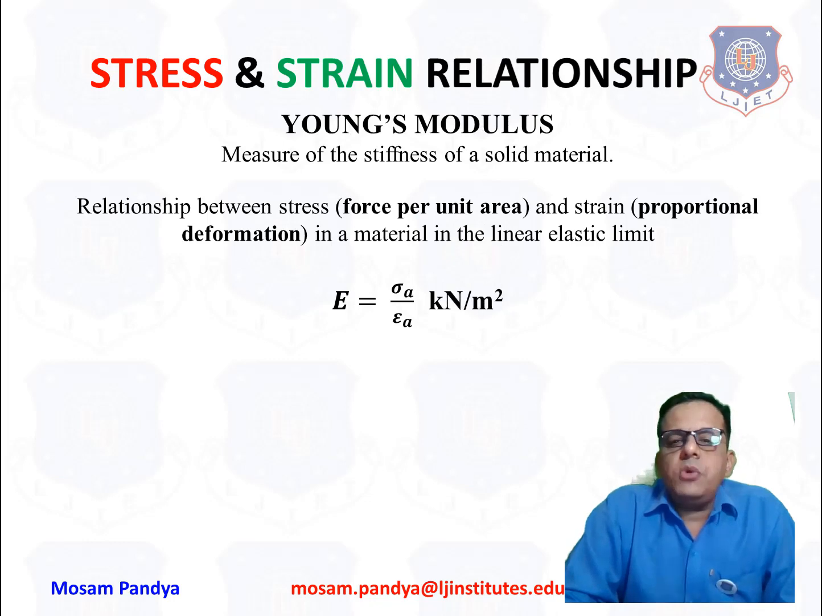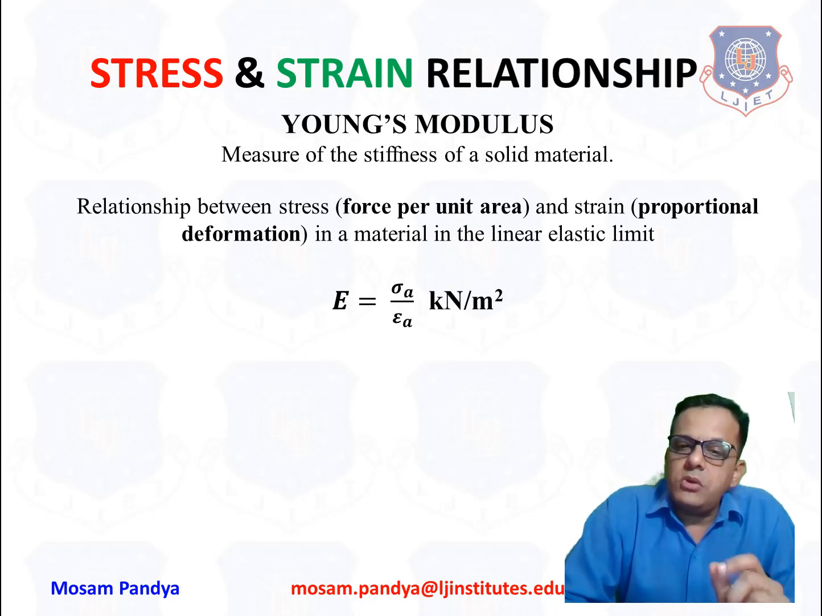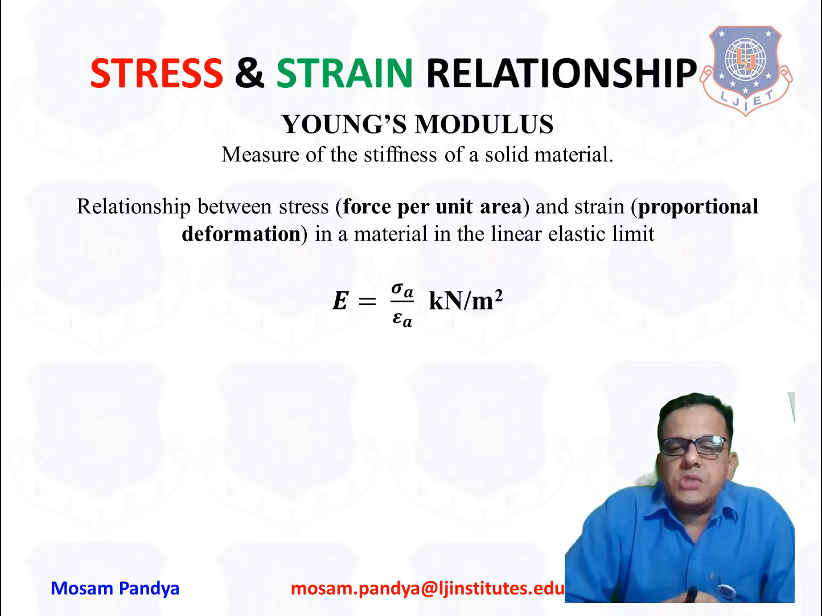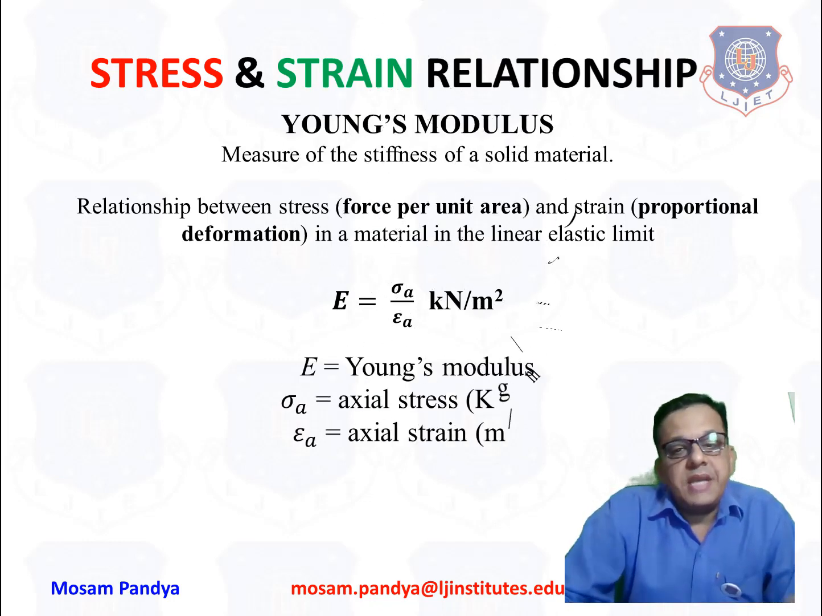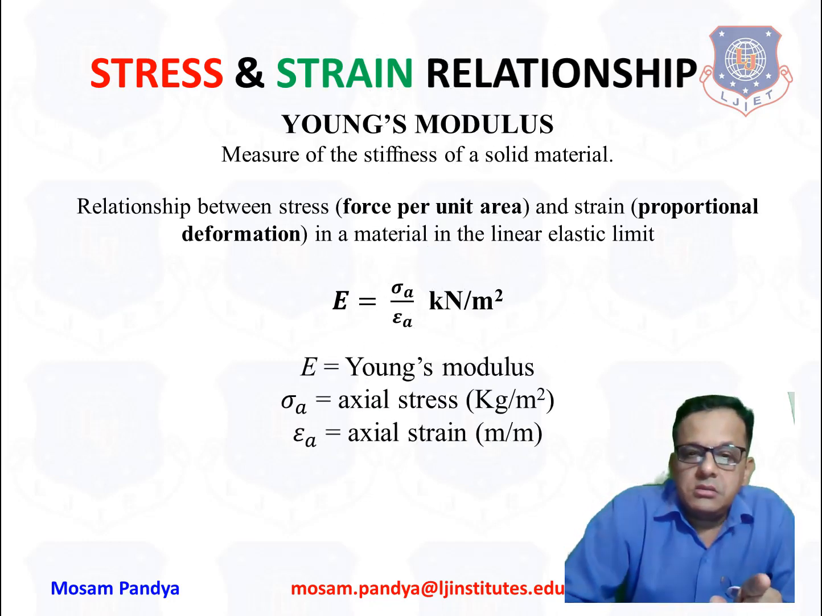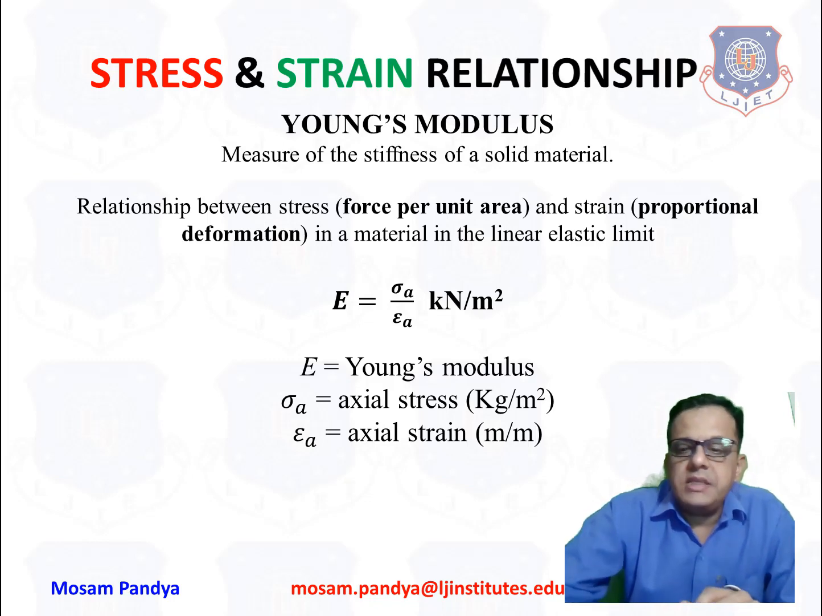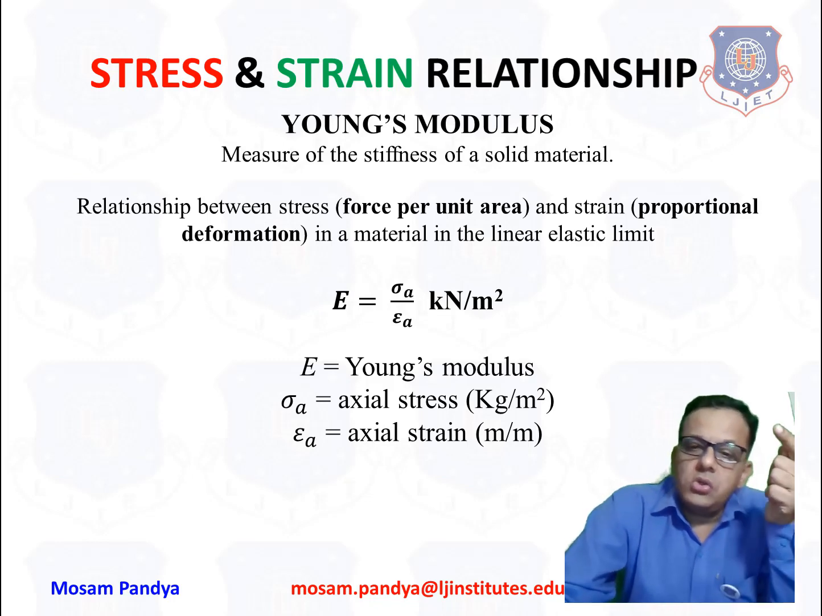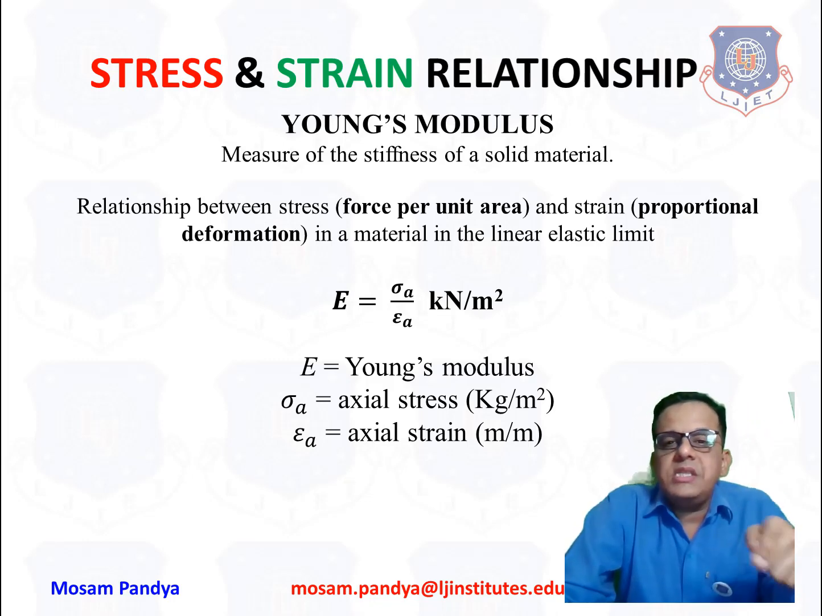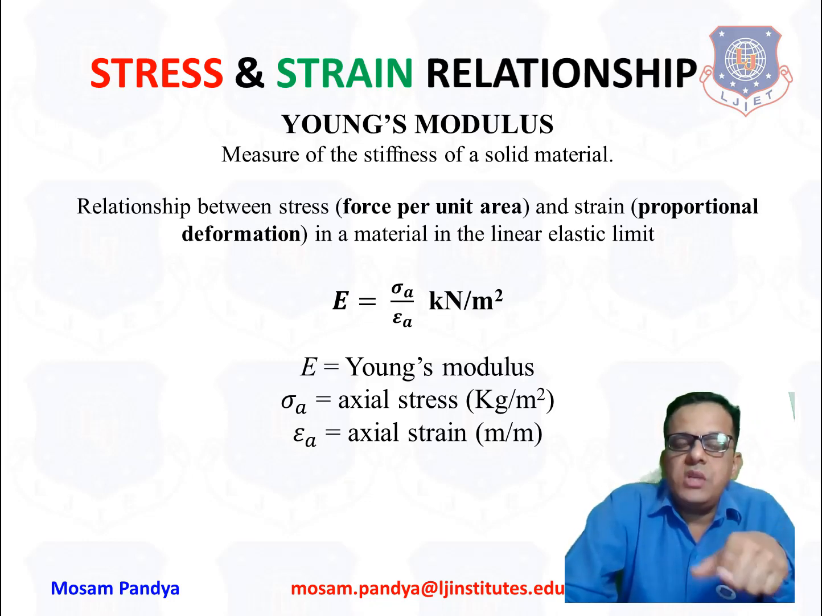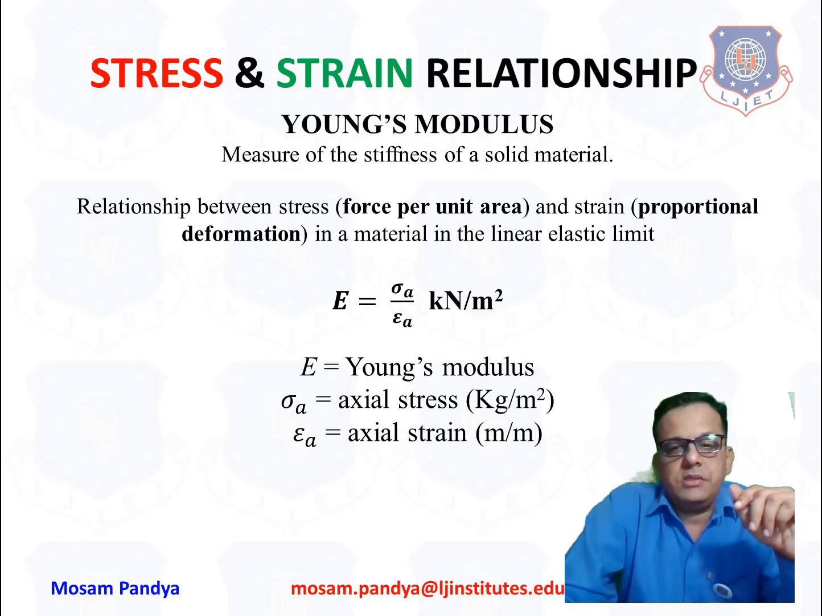And the Young's modulus is given by sigma A upon epsilon A, kilonewton per meter square. Even somewhere you will find kg per meter square. That's all fine. So what is sigma A? That is axial stress, and epsilon A, that is axial strain. So stress to strain, that ratio, that is known as Young's modulus, and this will be very useful to derive the relationship between stress and strain further.